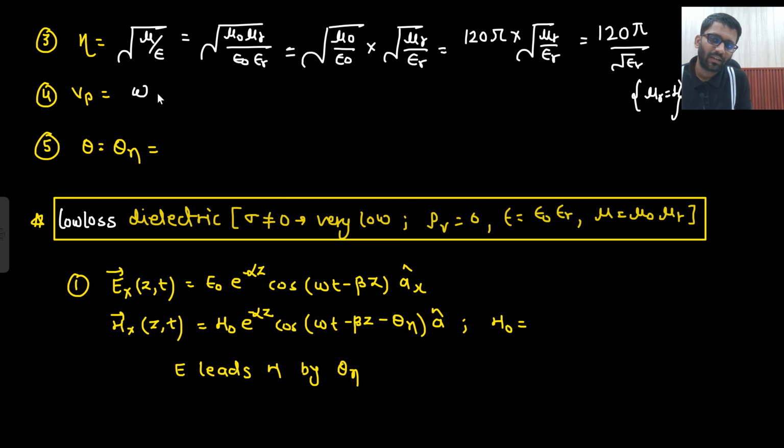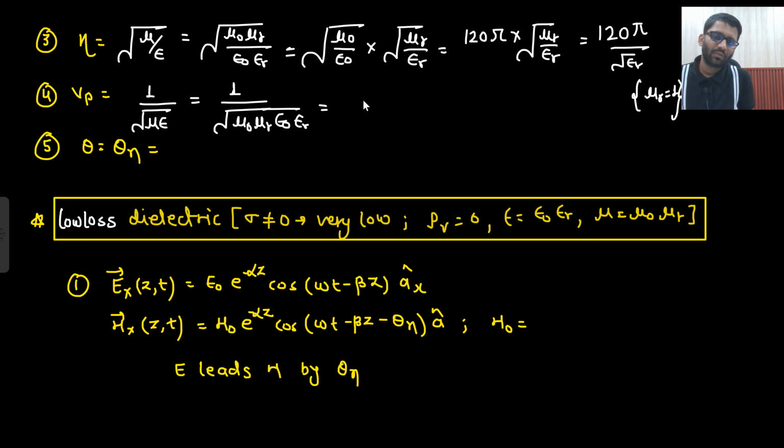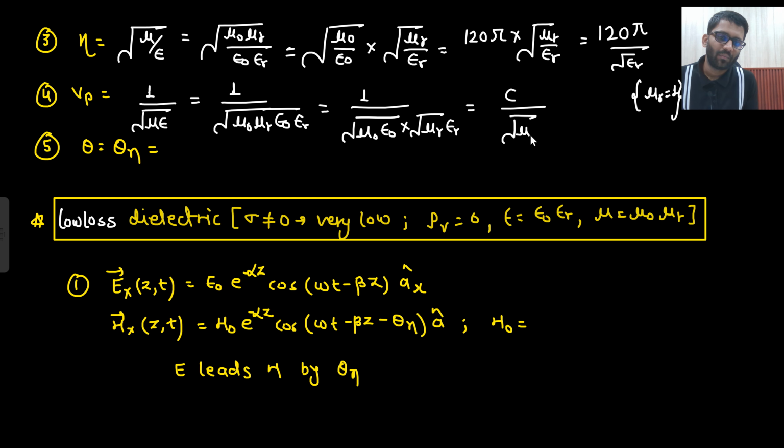Vp was omega by beta, or you can say Vp is simply 1 upon under root mu epsilon, or I can write it in this manner: mu naught mu r epsilon naught epsilon r. So what can I take out? 1 upon under root mu naught epsilon naught separately. That is 1 upon under root mu naught epsilon naught into 1 upon under root mu r epsilon r. So what is the value of this? This is equal to c. So c by under root mu r epsilon r.